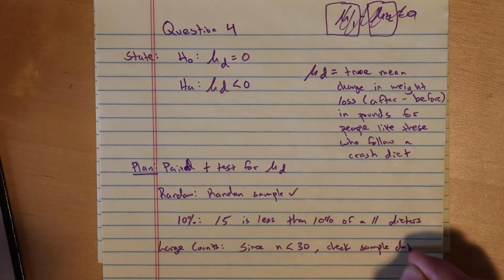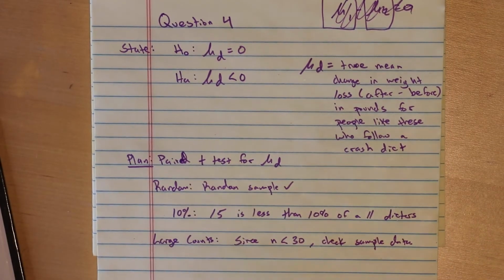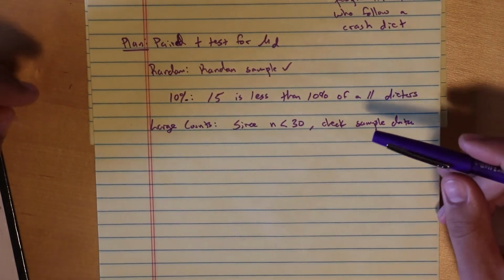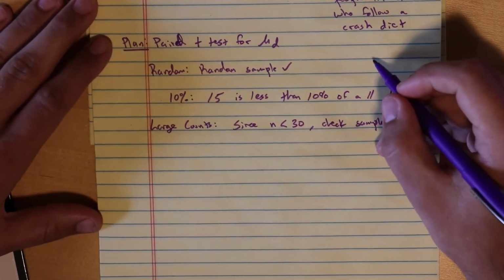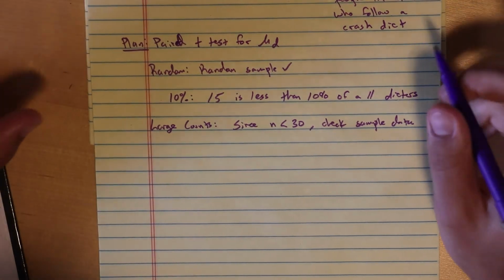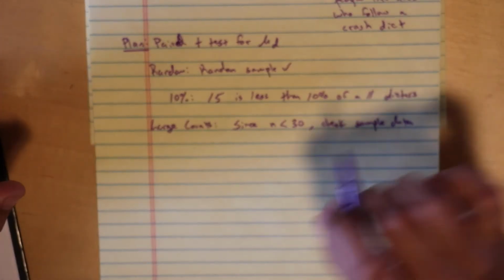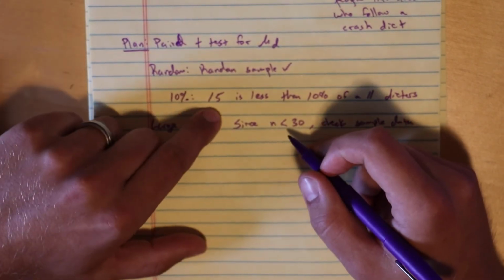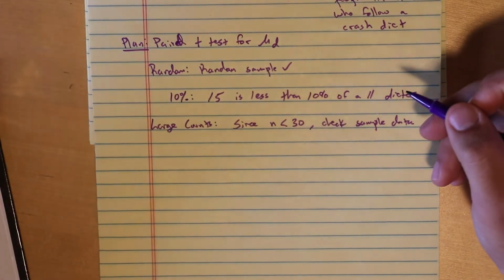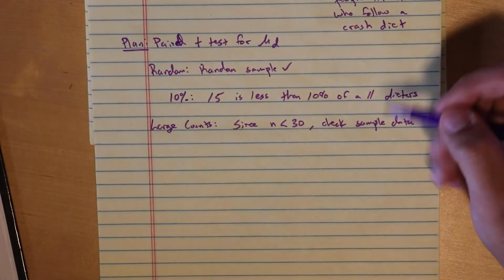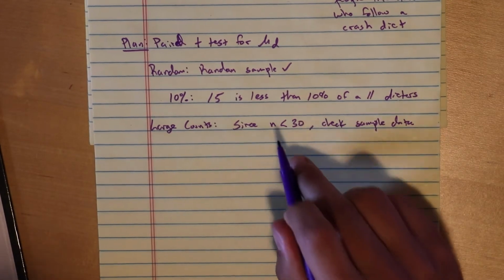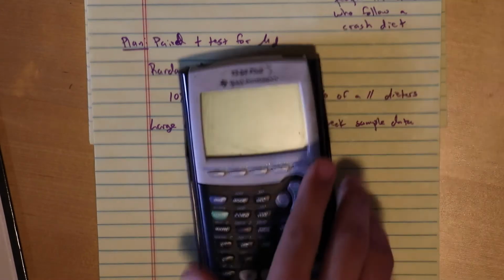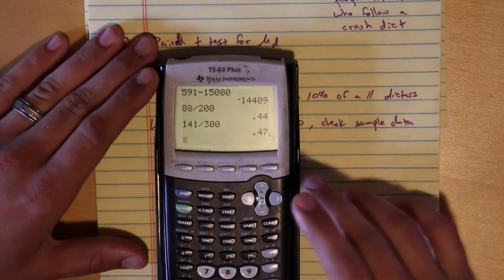Large counts. Since n is less than 30, we're going to check the sample data. So remember that with means, we do not know the true standard deviation, so we have to use a t-score. Now, if n is less than 30, so if our sample of 15, let's say that our sample is 45, we wouldn't have to check the sample data, and we could go along and use t-scores. But n is less than 30, so we have to check the sample data for strong skewness or outliers. So I'm going to show you that here.